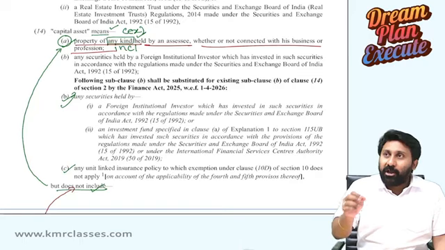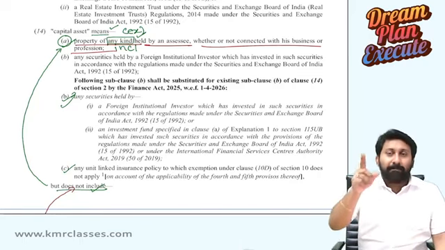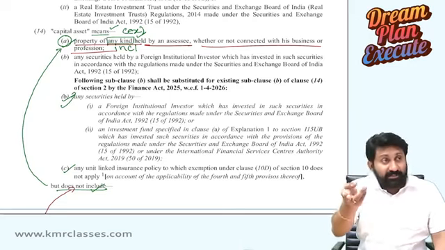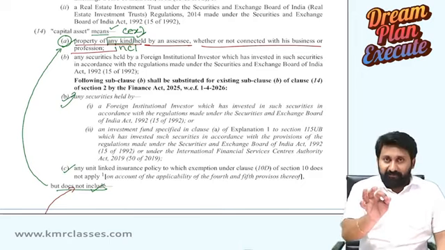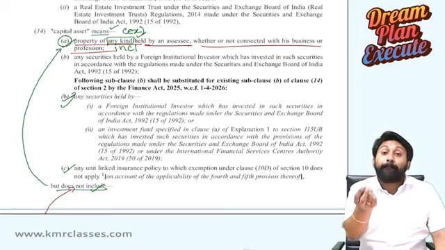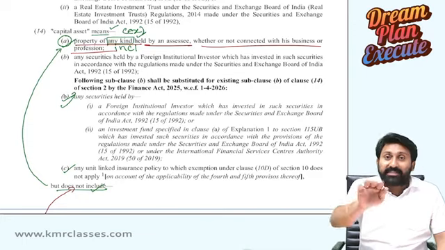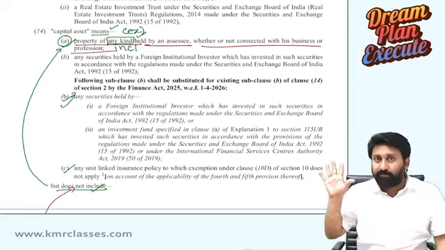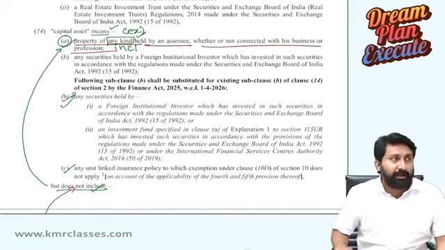Simply to tell, your business is to buy and sell land? No. Your business is some other manufacturing. For the purposes of business, you require this capital asset. So if a building or land is held for the purposes of business or profession, even now, it is still a capital asset only. When you sell, capital gains will get attracted squarely. Understood the point clearly? So it attracts the provisions of capital gains.